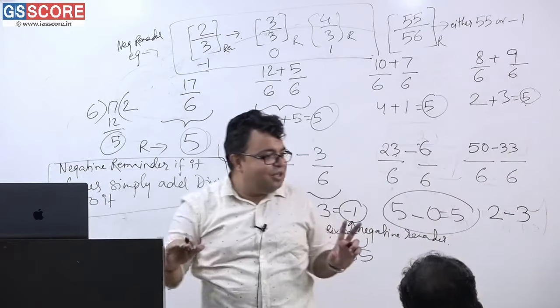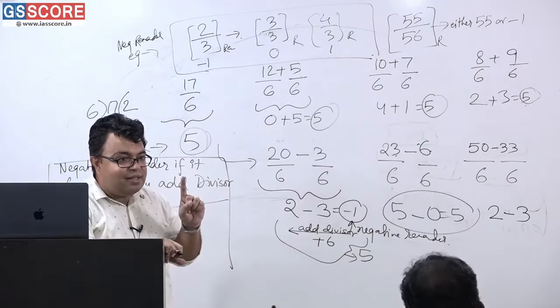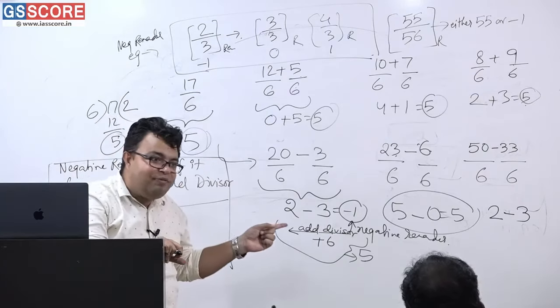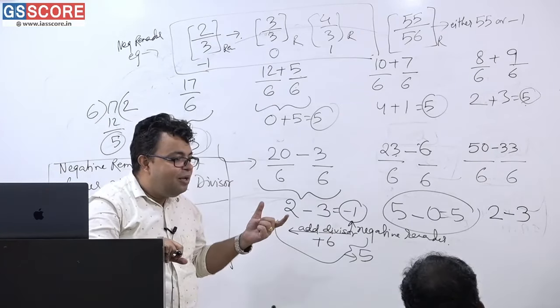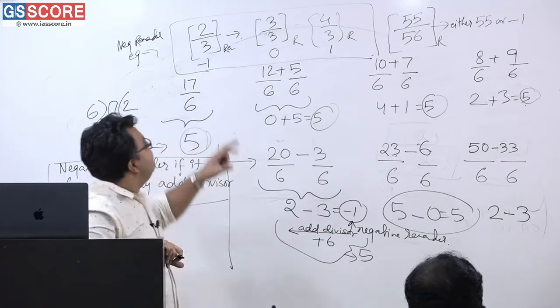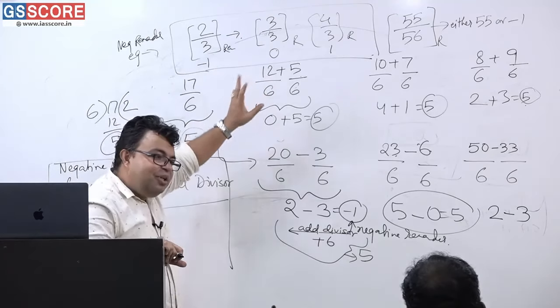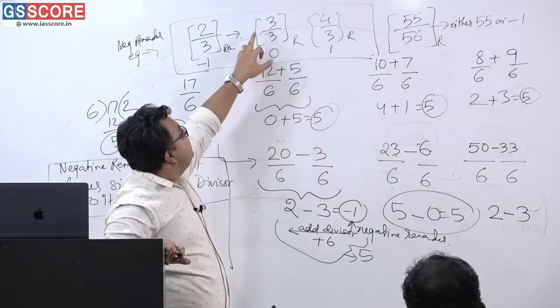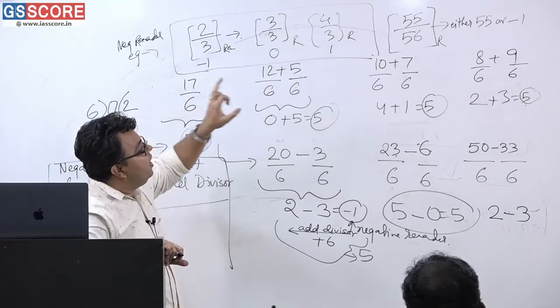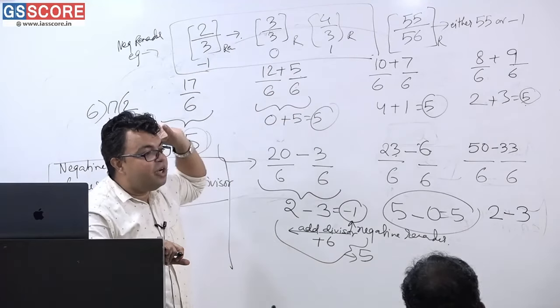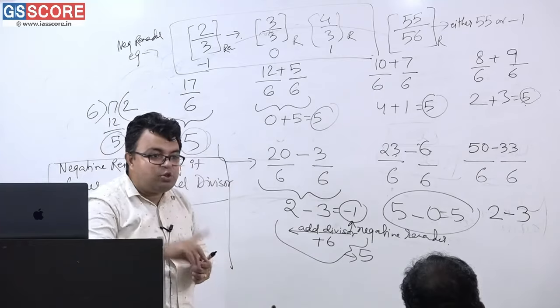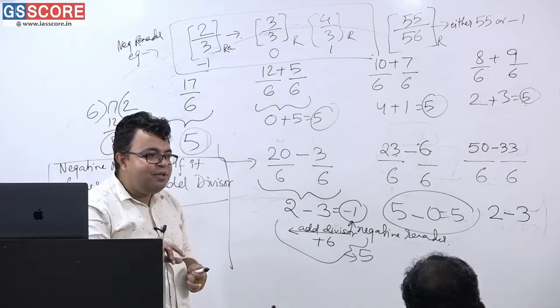Can I tell it or not? Because 55 is 1 less. So either you write the whole 55 or -1. Getting or not getting? See here. In that very manner I have said that if 3 minus 1 is written here, in the same manner 56 minus 1 is written over here. So 56 minus 1, so -1 is the remainder.